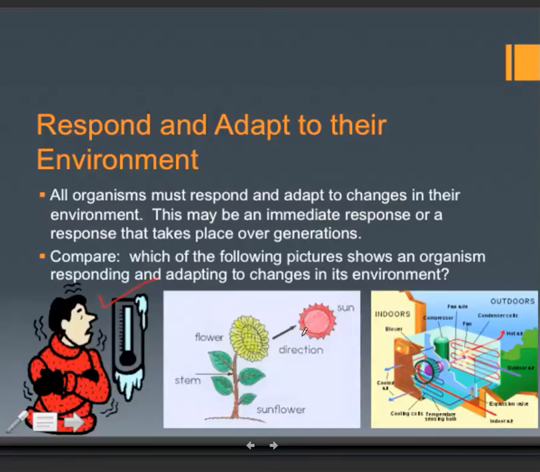Here's a sunflower, and as the sun changes and moves across the sky during the day, a sunflower will actually change the way that the flower faces, so it's always facing the sun. That's an example of an organism responding and adapting. Finally, an air conditioner. An air conditioner kicks in when it's hot, but it's not a living creature.